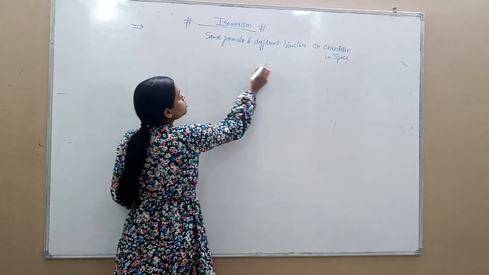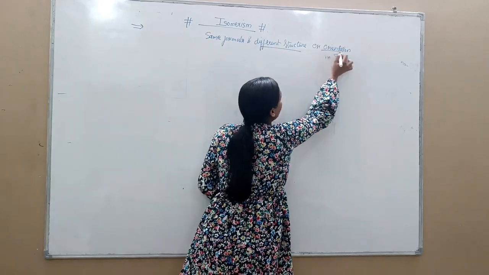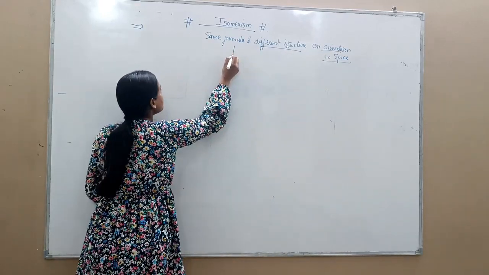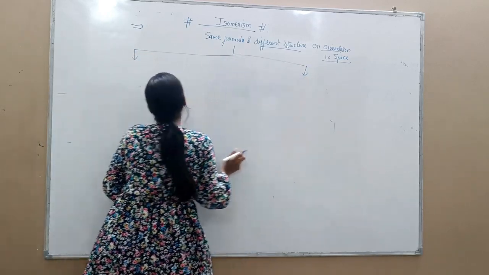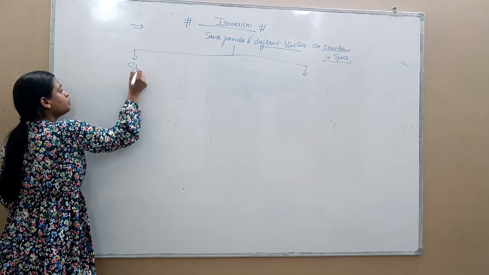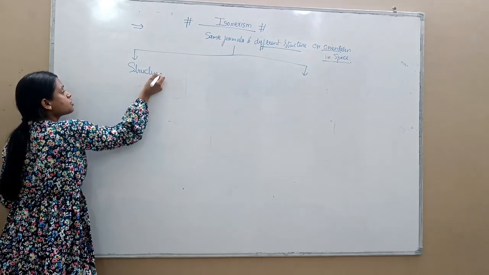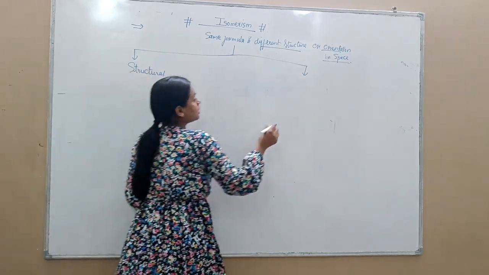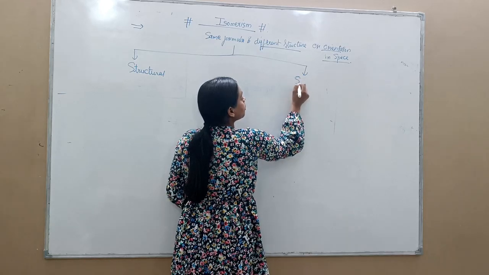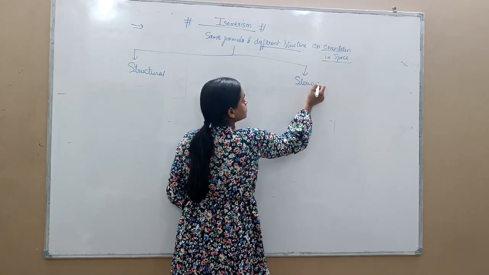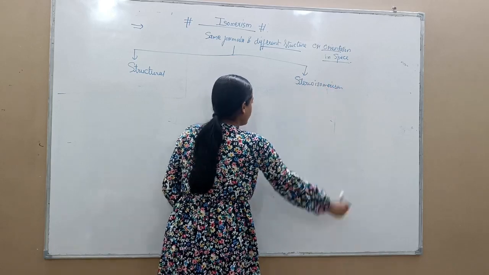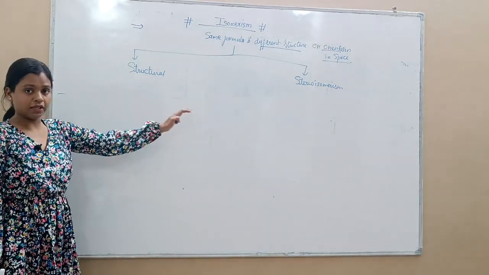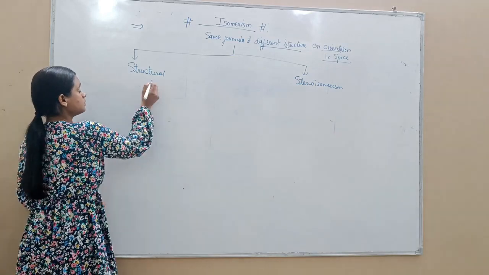And on the basis of this different structure or orientation in space, we can divide isomerism into two parts. One is structural isomerism and another is stereoisomerism. Okay, there are two different types of isomerism, structural isomerism and stereoisomerism.